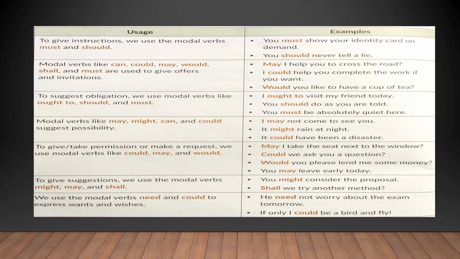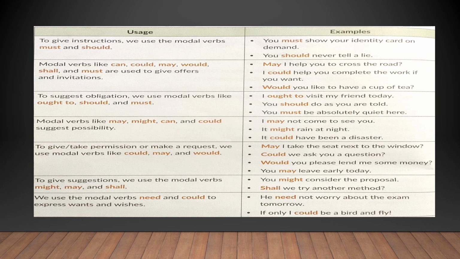To suggest obligation, we use modal verbs like ought to, should, and must. I ought to visit my friend today. You should do as you are told. You must be absolutely quiet here. So we are suggesting some kind of obligation while using ought to, should, and must.